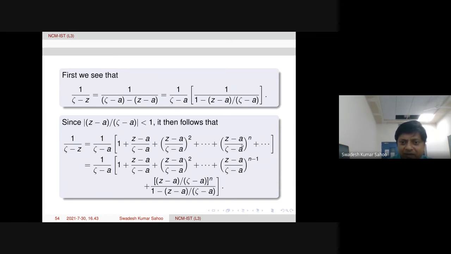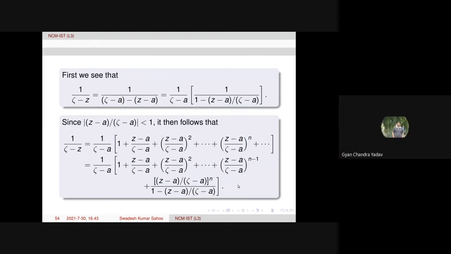Because from here, I take this common. Then the first factor will be 1, and the second factor will be Z minus A by zeta minus A. So again, it is a geometric series, converging to this function. Is it clear, or is there some doubt here? Any doubt, please ask me.